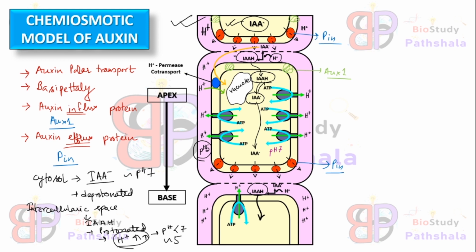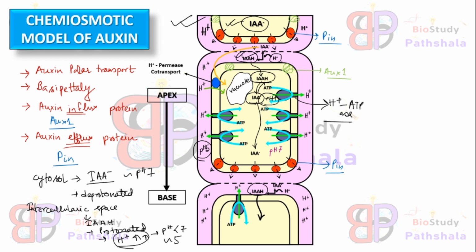This protonated form can diffuse into the cytoplasm directly, and after diffusion this IAAH dissociates again to form IAA minus and H plus. So here the H plus ion concentration may be high, and these H plus ions move out from the cytoplasmic area to the intercellular space by the H plus ATPase channel.